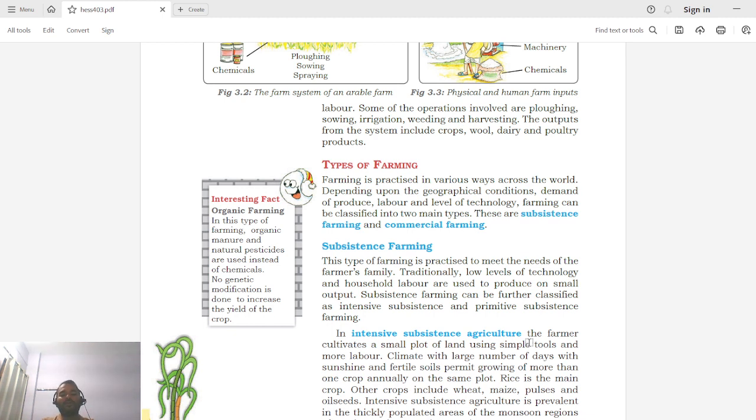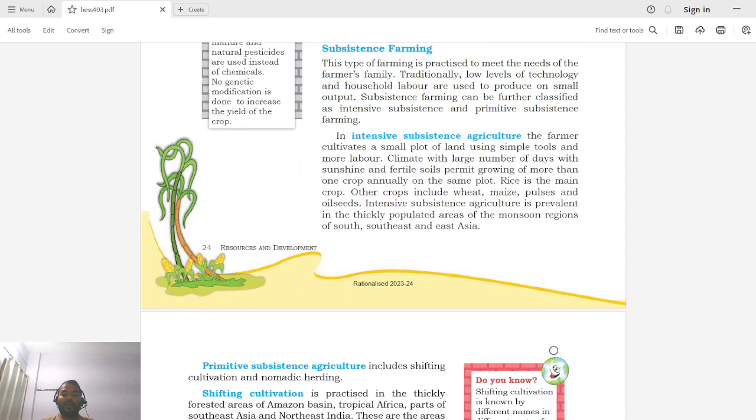Further, we can divide subsistence farming into two major groups, that is, intensive subsistence and primitive subsistence farming. So let us try to understand what intensive subsistence agriculture is. The farmer cultivates a small plot of land using simple tools and more labor. A person involved in farming who has a very small plot of land and uses simple tools and technology or labor, the conventional way, this is known as intensive subsistence agriculture.